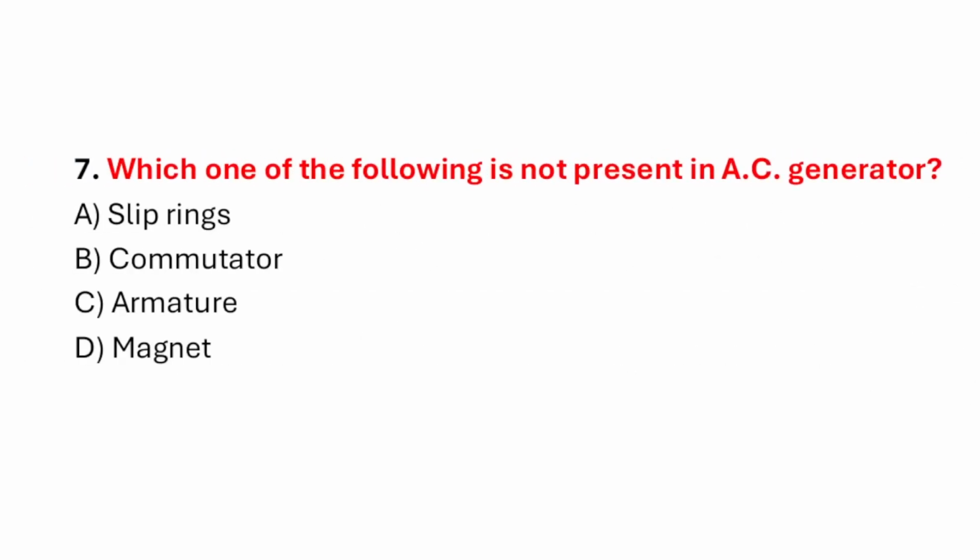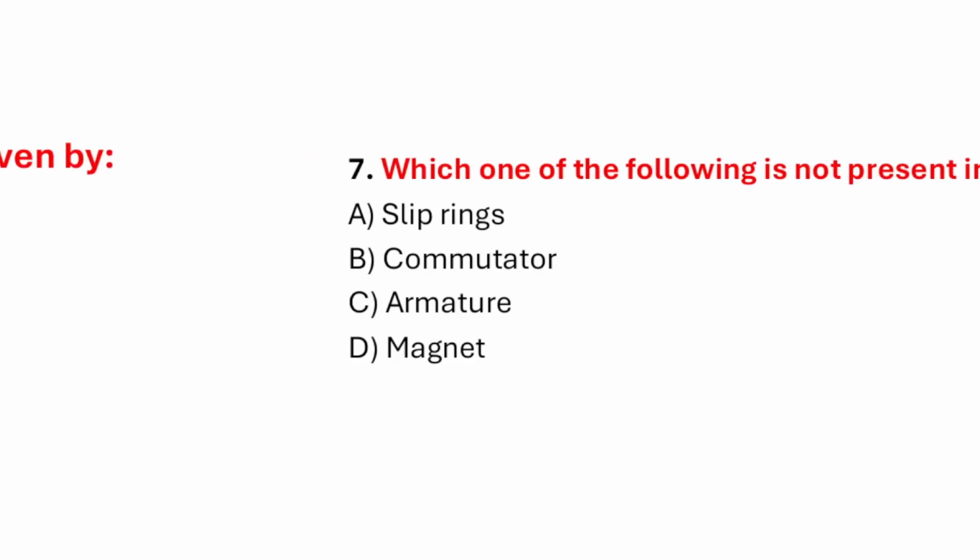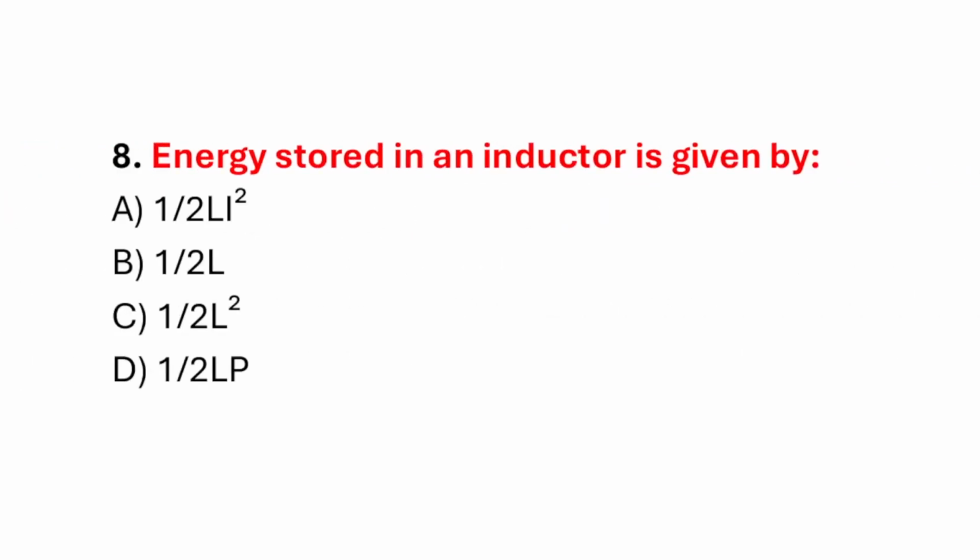Question number 7. Which one of the following is not present in AC generator? Correct answer is option B, commutator. Question number 8. Energy stored in an inductor is given by. Correct answer is option A, 1/2 Li square.